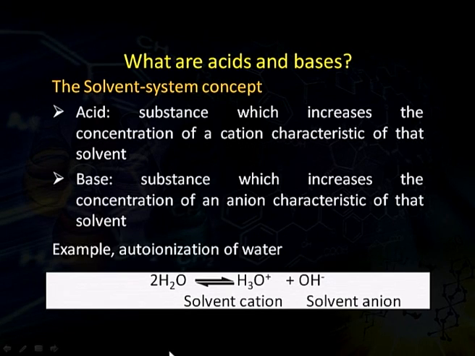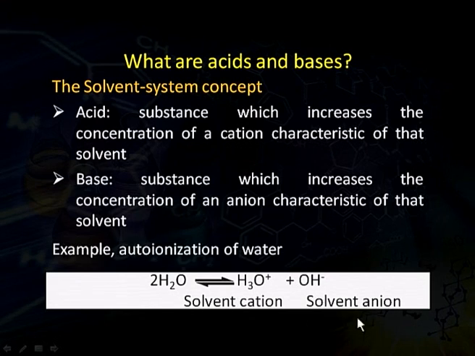In autoionization of water, two molecules of water react together to form a hydronium ion and a hydroxide ion. The hydronium ion is formed by accepting a proton from the second water molecule, and the remaining part is the hydroxide ion. This hydronium ion is the solvent cation, while the hydroxide ion is the solvent anion.